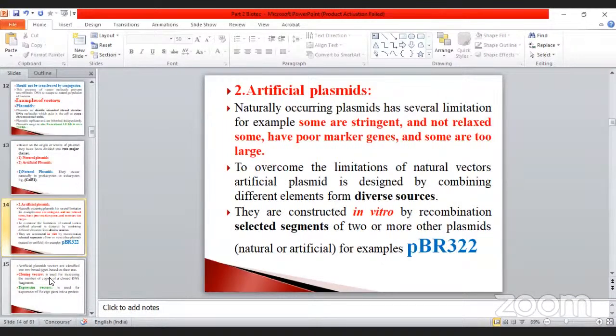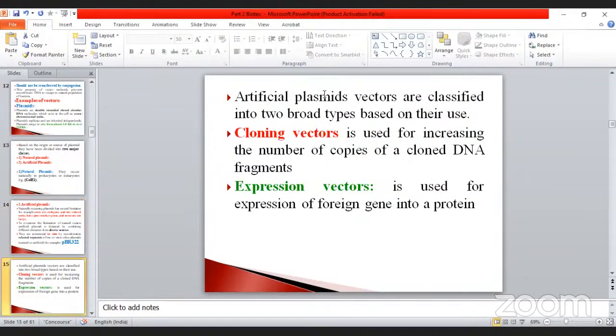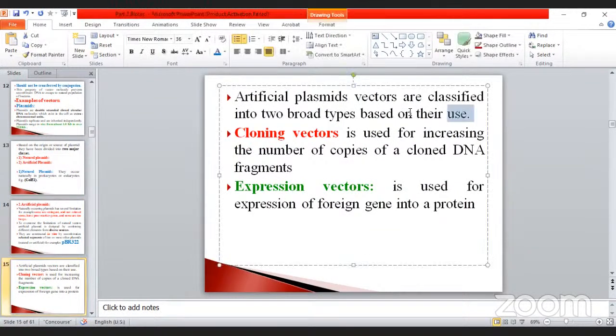Okay, so don't forget. See, artificial plasmid vectors are classified into two broad types based on their use. The artificial plasmids are divided into two categories according to their usage. One is called cloning vectors, another is called expression vectors.